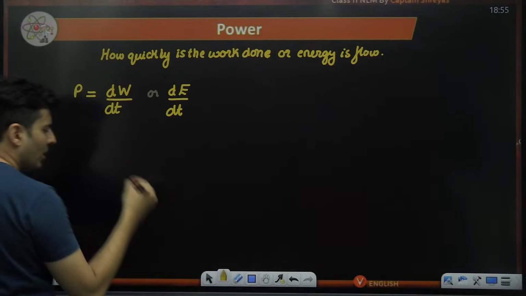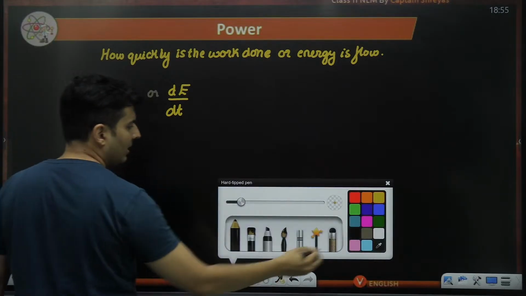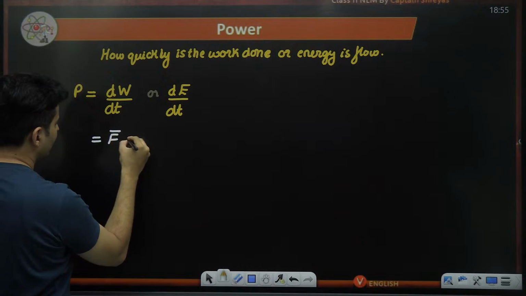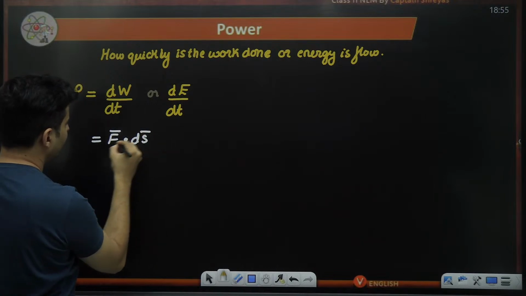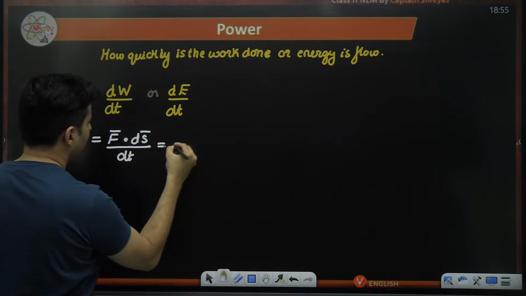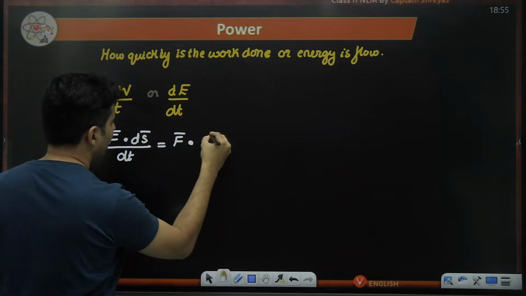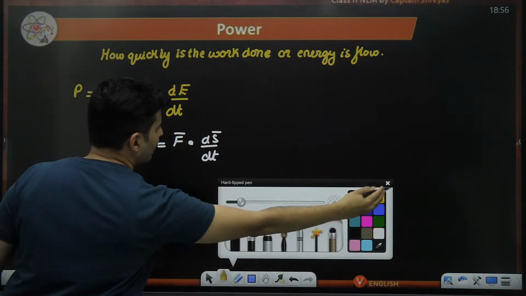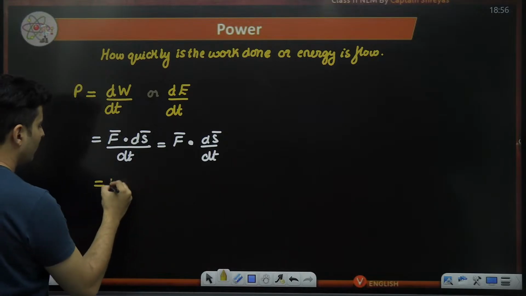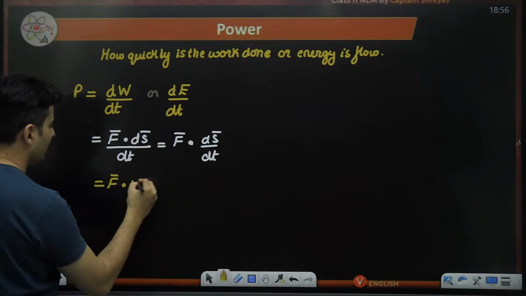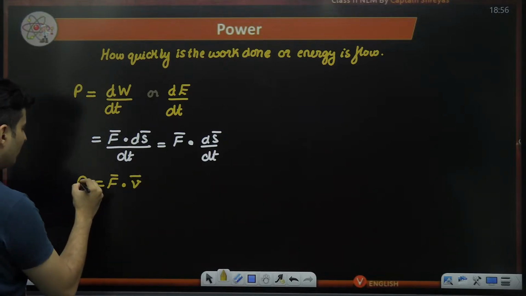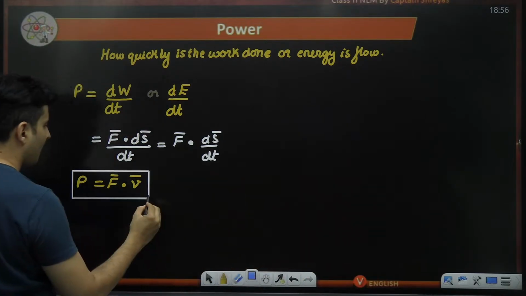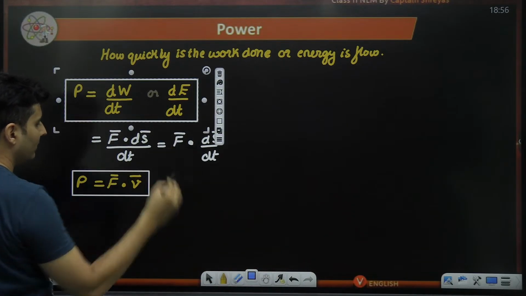All right. Now you can also further play with it like this. Work is nothing but force dot producted with displacement, and then you take the time part below the displacement, and you all know what ds by dt is. It is the rate of change of displacement or position, which is velocity. So power is also force dot producted with velocity.